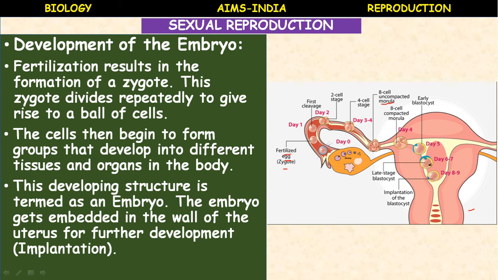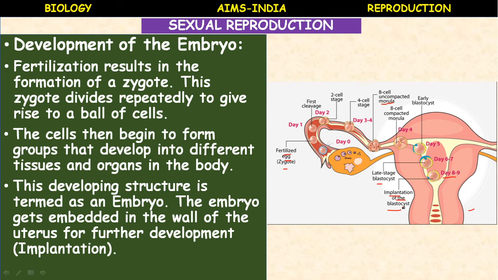In the blastula stage, on the 6th and 7th day, it is the late stage of the blastula. Then on the 8th and 9th day, there is implantation of the blastocyst. Implantation means the embryo gets attached to the uterine wall, where further development takes place. This entire process finishes within about 8 to 10 days, around 2 weeks.